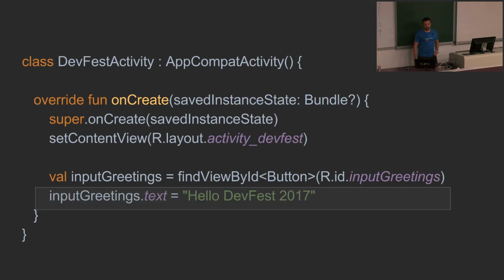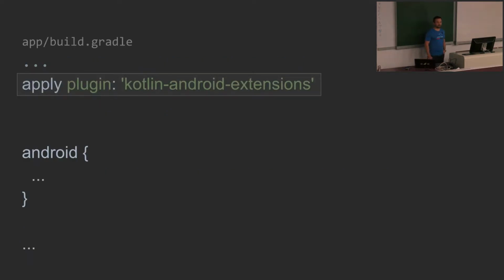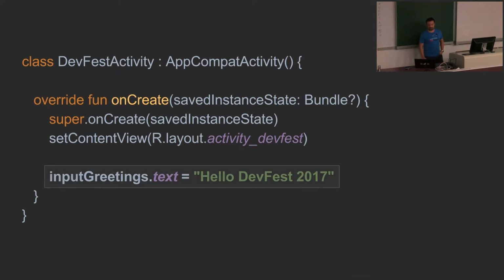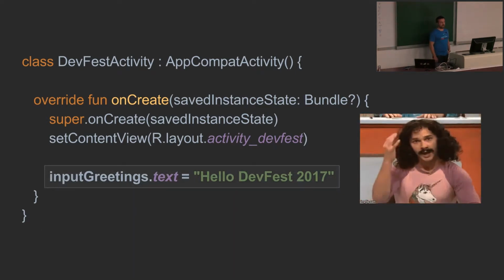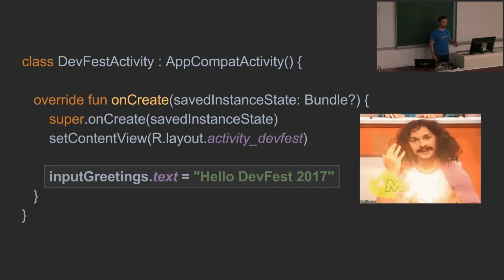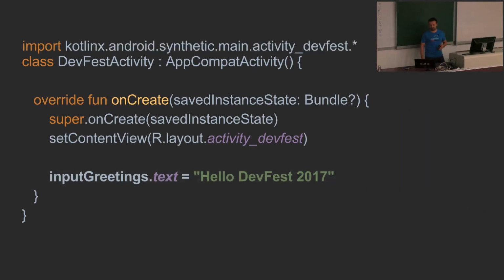and then I would like to, for instance, set the text to this button. Now you have the possibility to set in your Gradle file and apply the plugin Kotlin Android extension. With this, you don't need to call findViewById anymore, and you can just use the name of the ID which you define in the layout. It looks like some magic, so let's go to this magic and look at how it works.